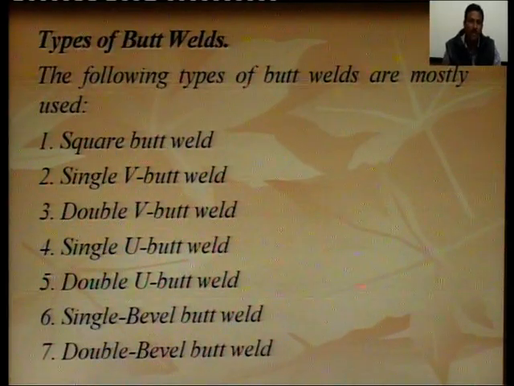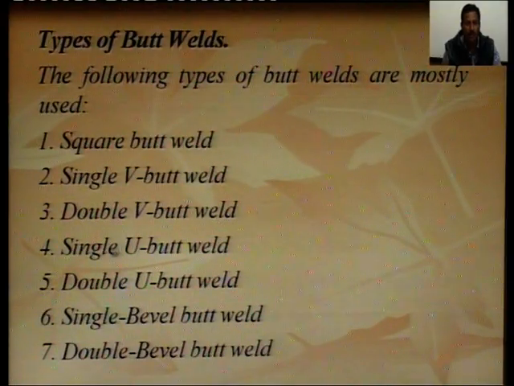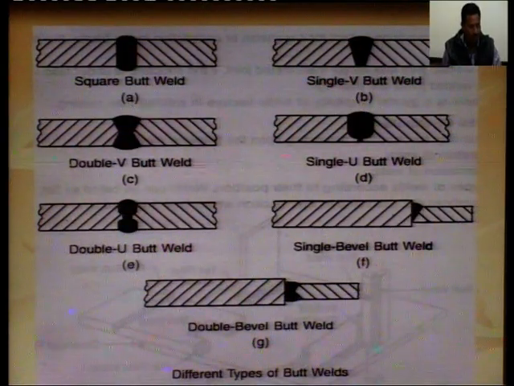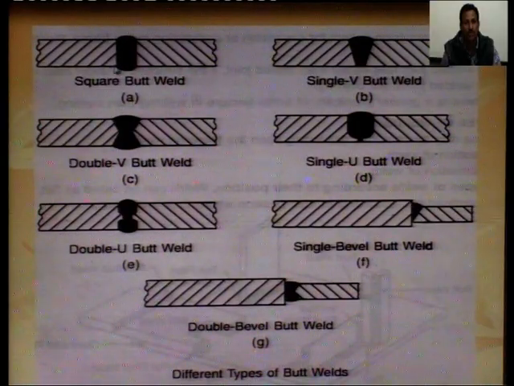So, these are the different types of butt weld. The following types of butt weld are mostly used: square butt weld, single V butt weld, double V butt weld, single U butt weld, double U butt weld, single bevel butt weld, double bevel butt weld. When the formation of weld is like a square, this is called square butt weld.